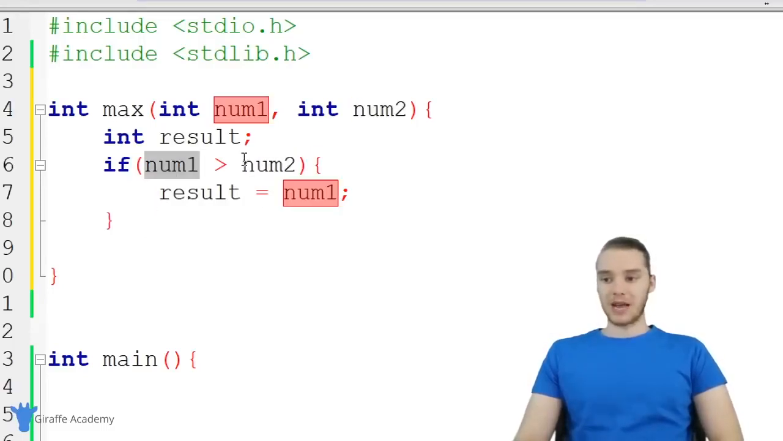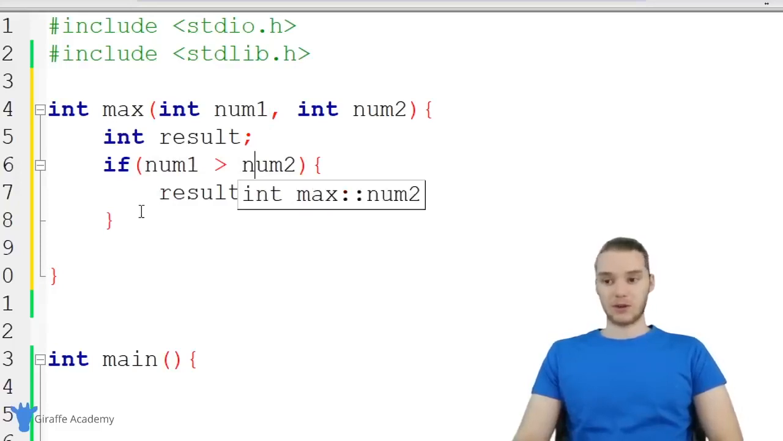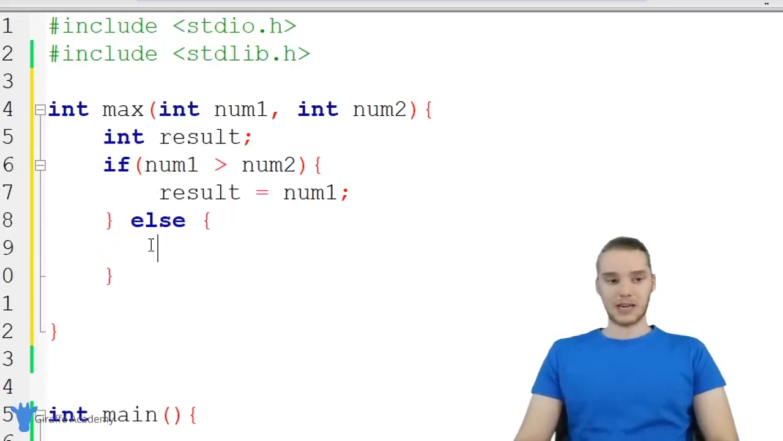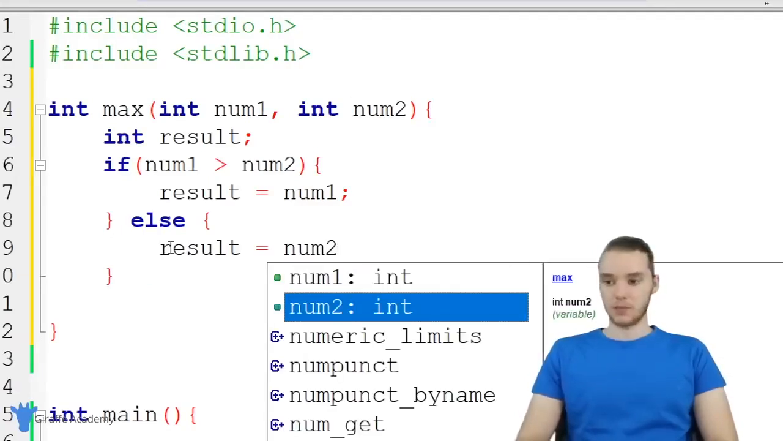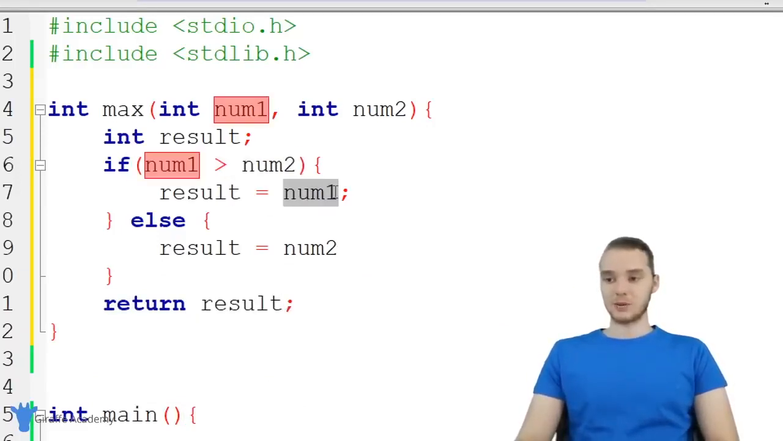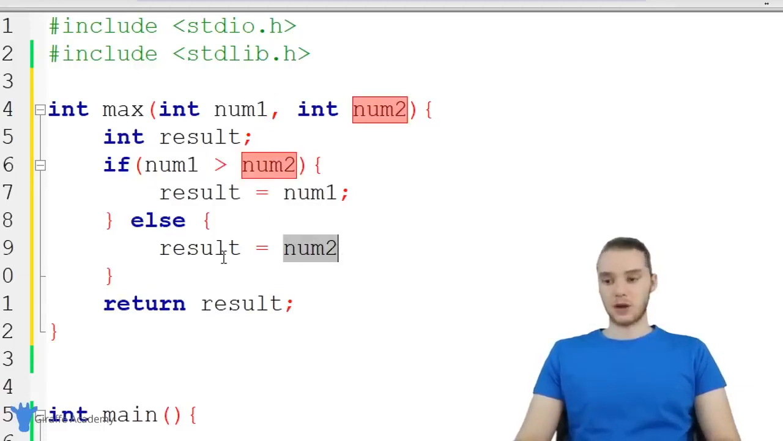But here's the thing, what if num1 isn't greater than num2? What if num2 is greater than num1? Well, I can use something called an else statement. So I could come down here and say else, and I don't actually need to use an open and close parentheses. I can just make an open and close curly bracket, and the code inside of this else block is going to execute if the condition up here is false. So if num1 is not greater than num2, then we can just set result equal to num2. And then down here, finally, we're going to return result. So depending on whether or not this is true, result is either going to be set equal to num1 or num2.